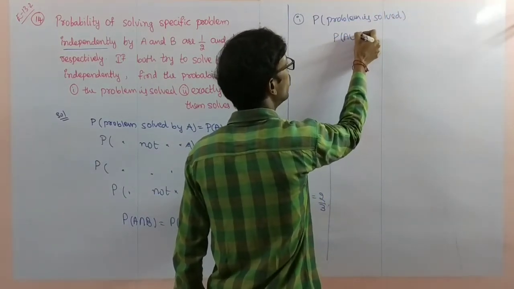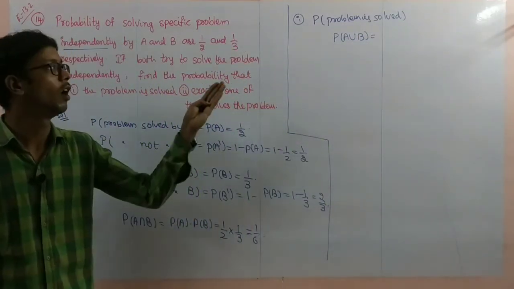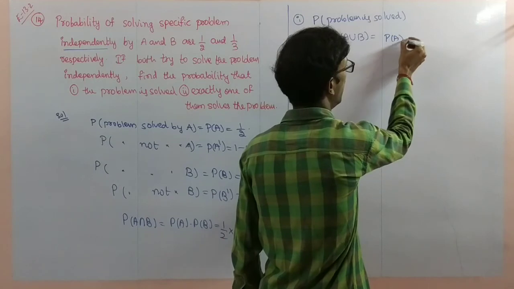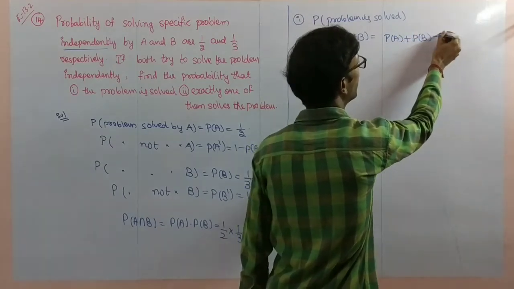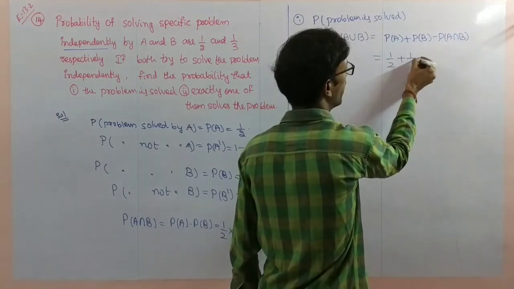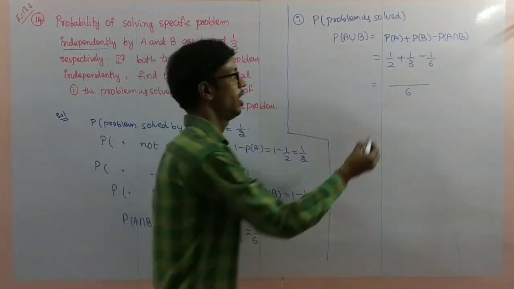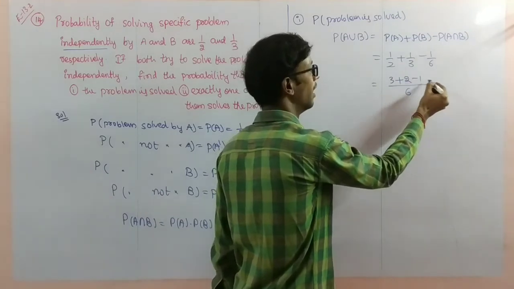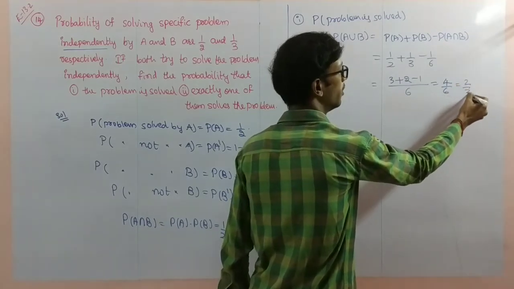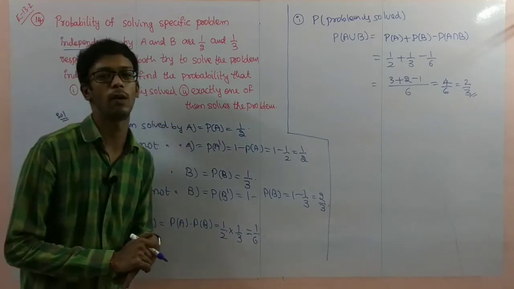Probability of A union B. Problem is solved means either A solved or B solved, so A or B, A union B. What is the formula? Probability of A plus probability of B minus probability of A intersection B. 1 by 2 plus 1 by 3 minus 1 by 6. 6 is the LCM. 3 plus 2 minus 1, 3 plus 2 is 5, so 4 by 6, that is 2 by 3. So the first one, problem is solved, has probability 2 by 3.